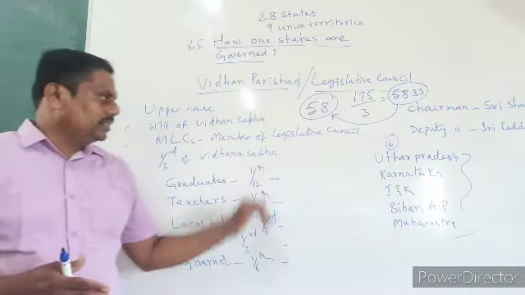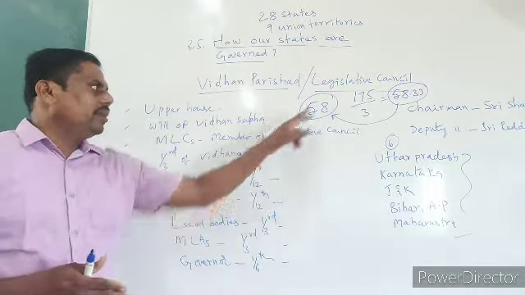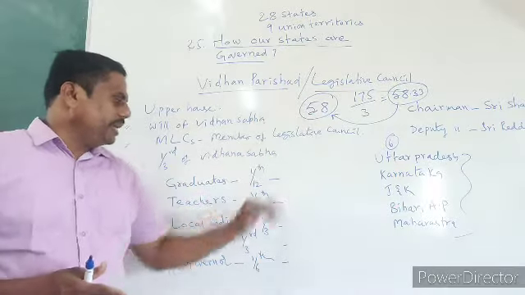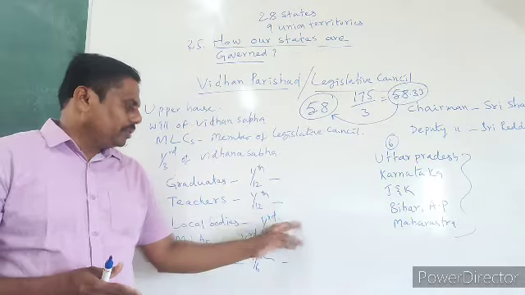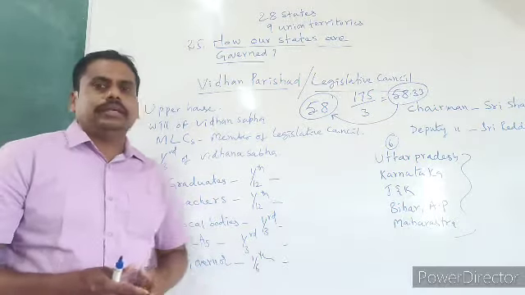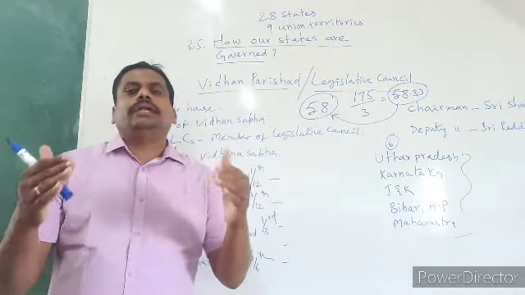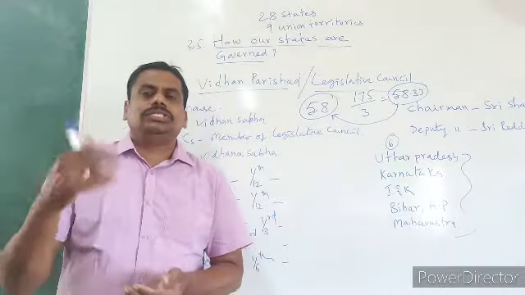In the total strength of 58, that is 1/12, 1/12, 1/3, 1/3, 1/6, so approximately 5, 5, 20, 20, 10 like that. You may get an approximate figure of around 60.